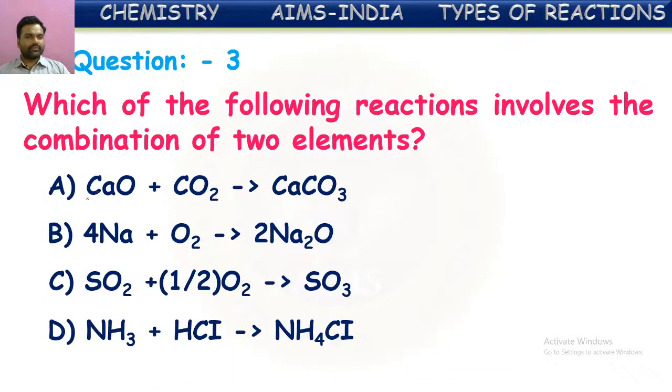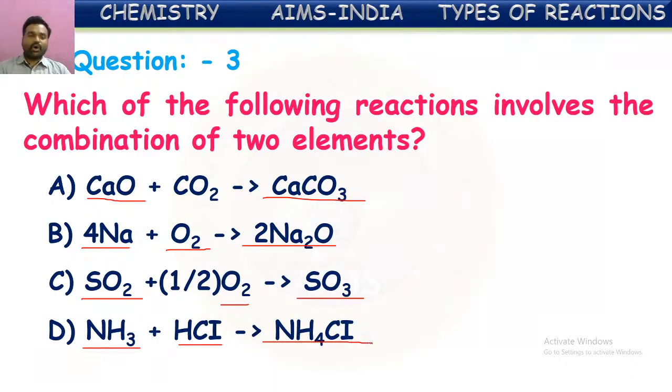First one, calcium oxide combining with carbon dioxide to form calcium carbonate. Second reaction, sodium combining with oxygen to form sodium oxide. Third reaction, sulfur dioxide reacting with oxygen to form sulfur trioxide. Last one, ammonia combining with hydrogen chloride to give ammonium chloride. Out of these four reactions, see which one has the combination of two elements.